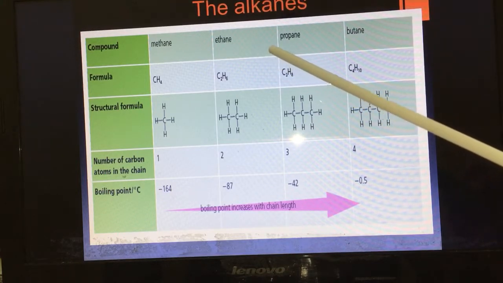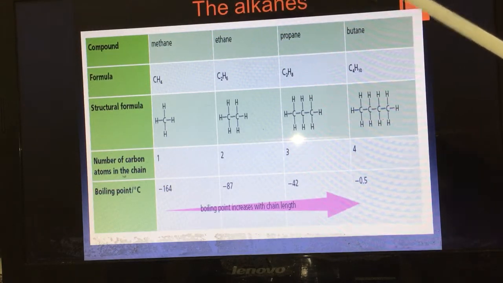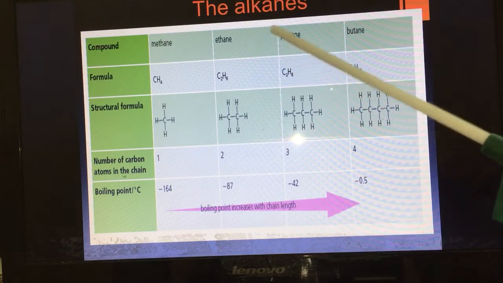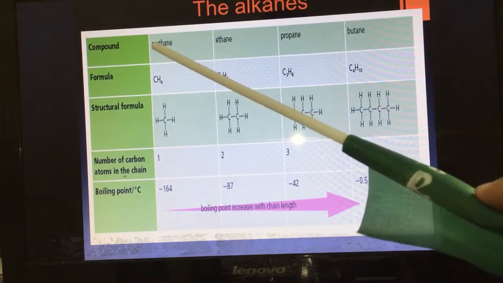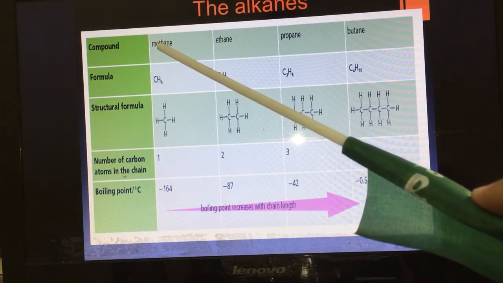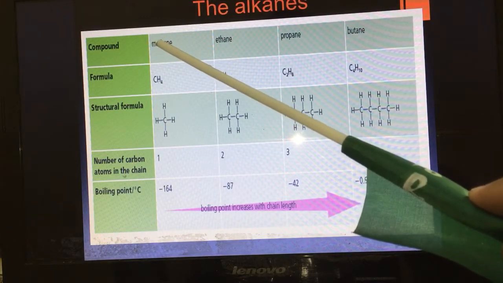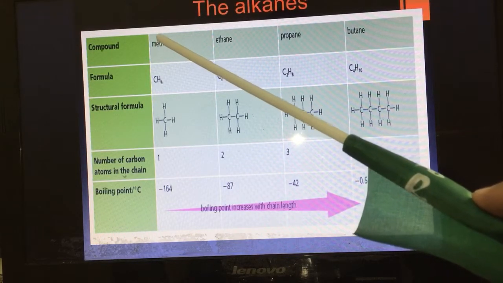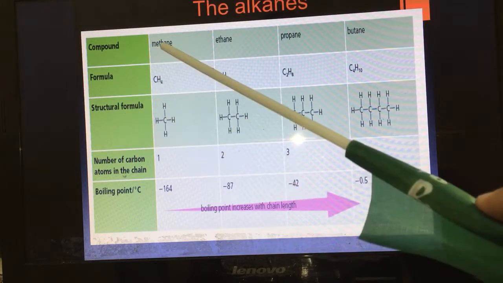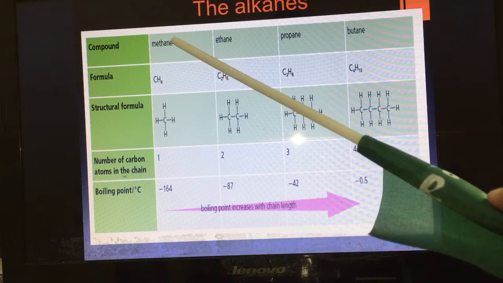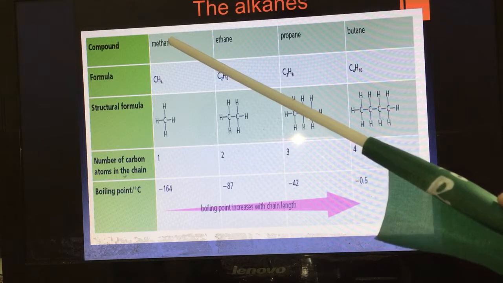Here I have the first four alkanes in organic chemistry: methane, ethane, propane, butane. You can notice at the beginning of the name of this compound we have METH, meth. This means one carbon atom. ANE, this means the bond between carbon and hydrogen is a single bond.